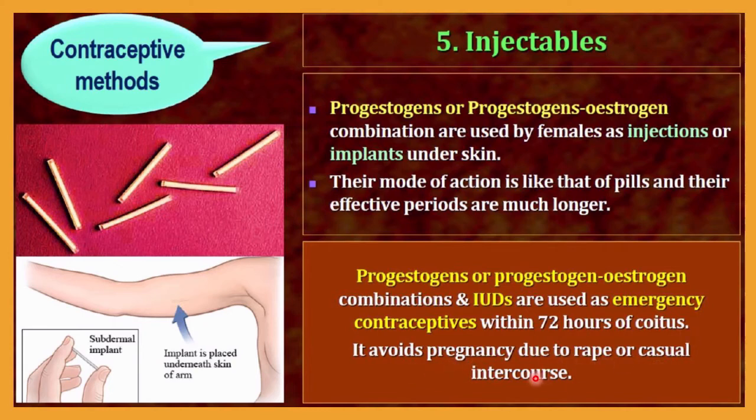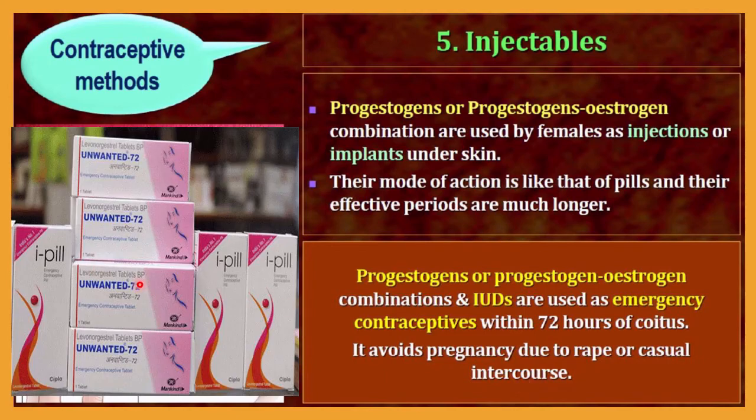One such example you can see here is the progestogen-estrogen combination tablets, that is the I-pill and Unwanted 72. These two are considered emergency pills, and they must be taken within 72 hours of coitus or sexual intercourse. That's why they are called emergency pills. Sometimes hormonal IUDs may also be used as an emergency contraceptive. And this emergency contraceptive plays a very important role in preventing pregnancy due to rape or casual intercourse.